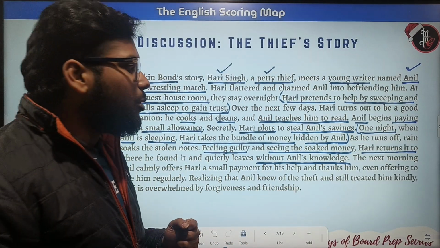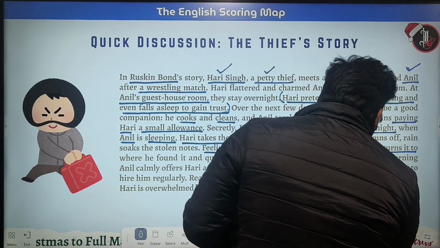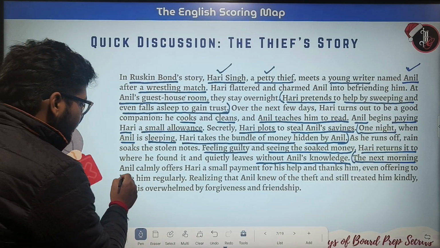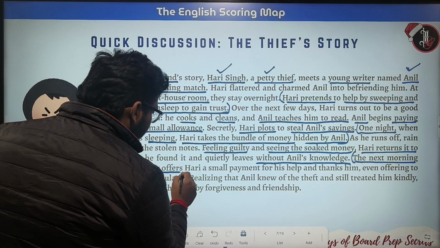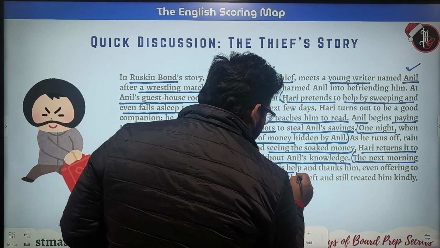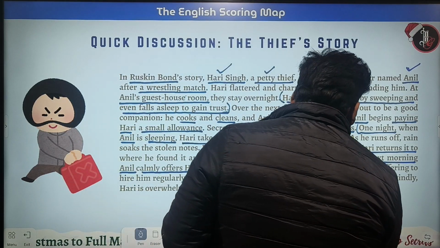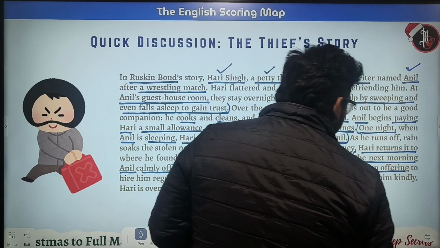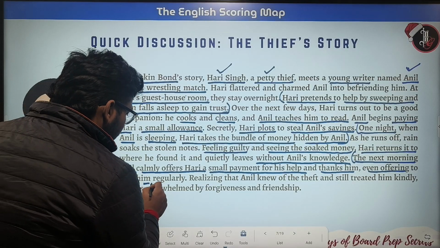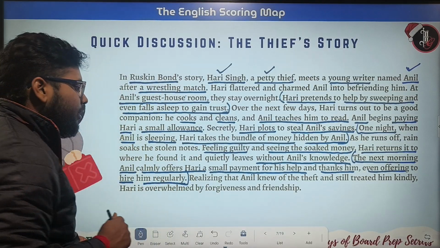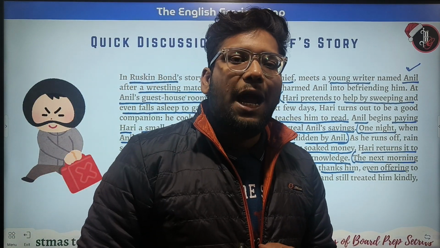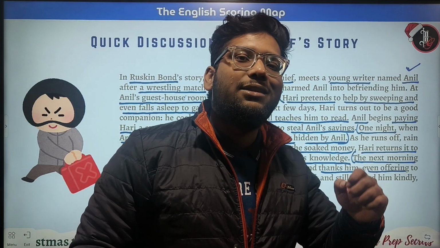So what happened the next morning is that Anil calmly offers Hari a small payment for his help and thanks him, even offering to hire him regularly. So Anil wanted to hire Hari Singh, despite knowing that Hari Singh was a petty thief.